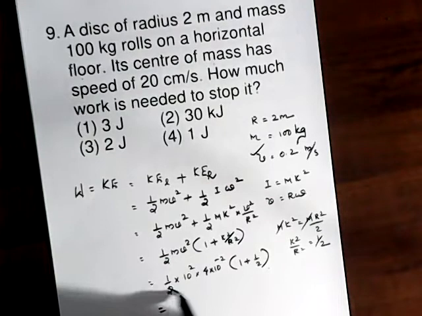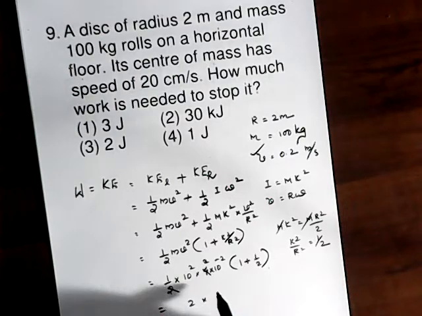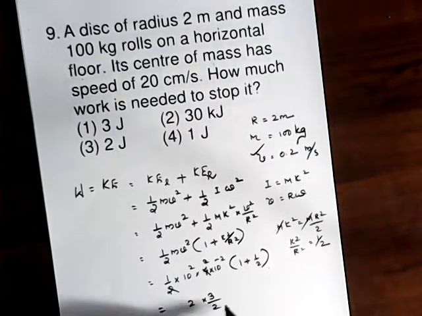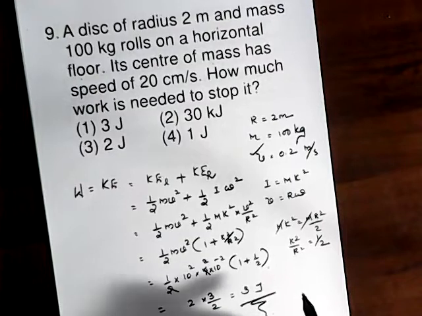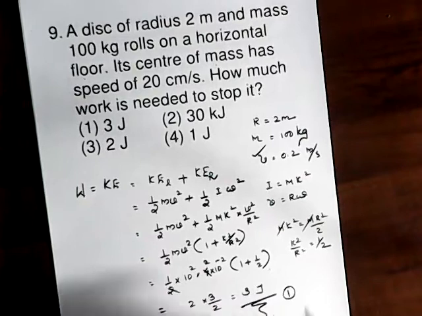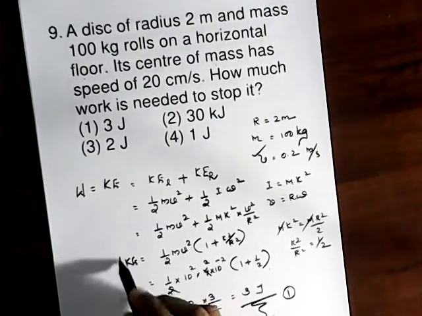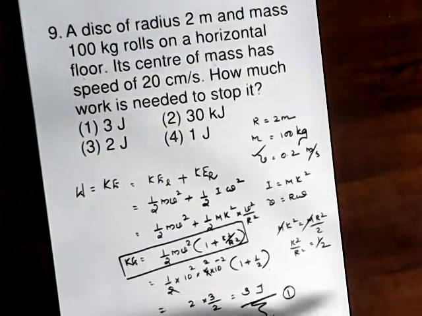So that equals 2 into 3 by 2, which is 3 joule. So you can code the answer as the first one. It is a very good concept, a good equation.